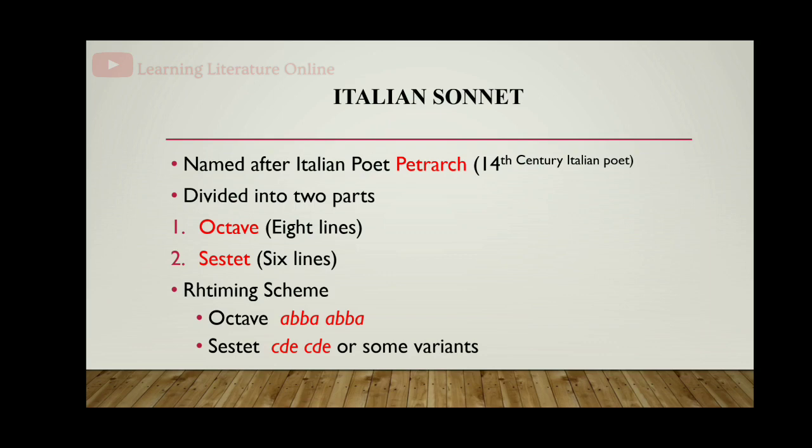In the octave, the poet will present a problem or put forward an argument, and by the sestet he will find a solution for this problem or will substantiate this argument. That is another peculiarity of the Italian sonnet.